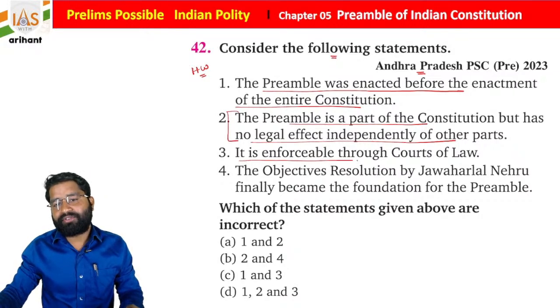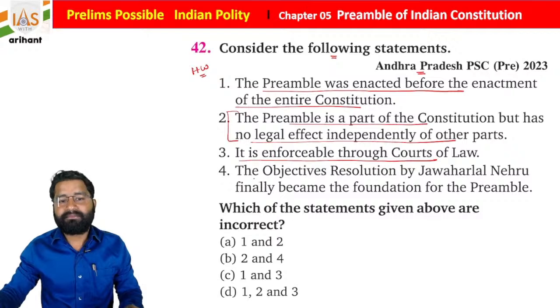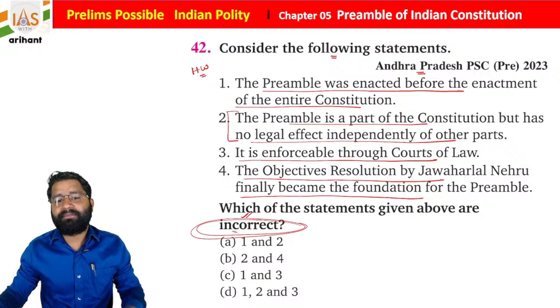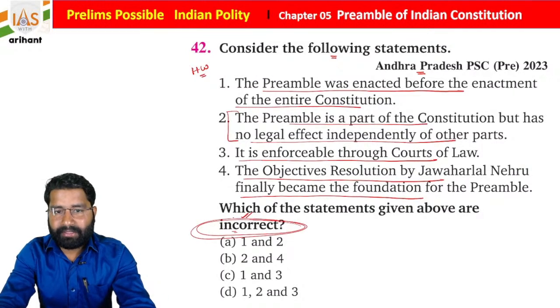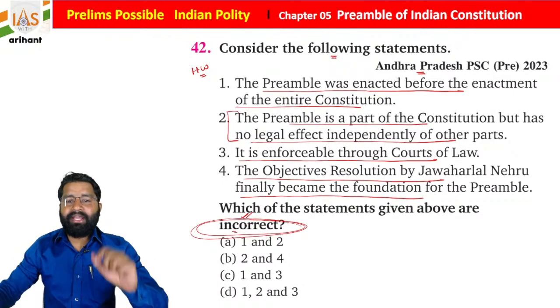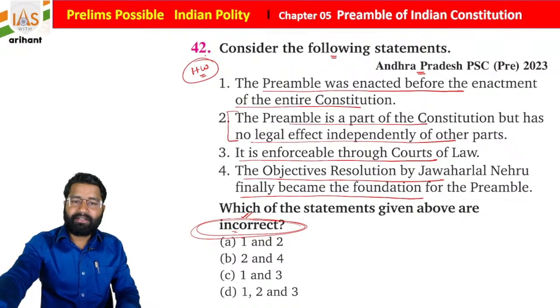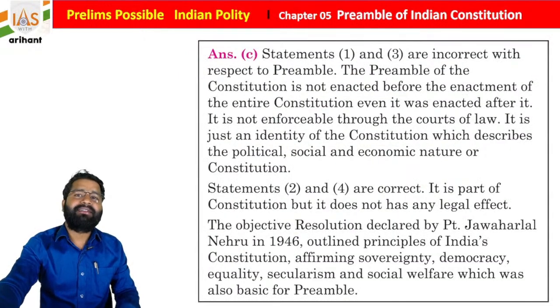It is enforceable through a court of law, and the Objectives Resolution by Pandit Jawaharlal Nehru finally became the foundation of the preamble. Which of the following statements is incorrect? You have to see it very carefully and give the right answer in the comment box. The explanation is there, just see the explanation at the end.